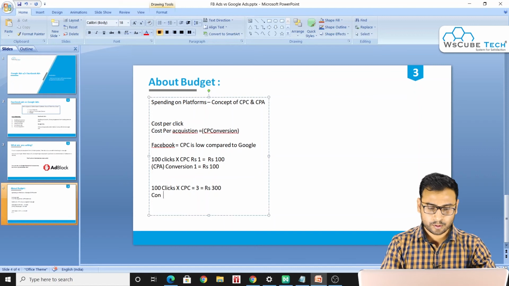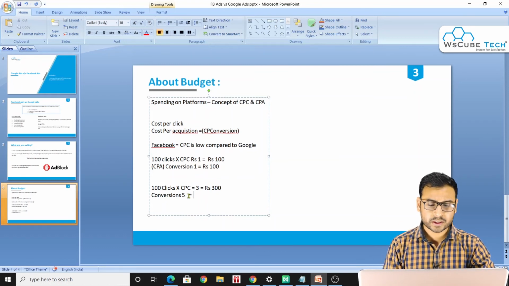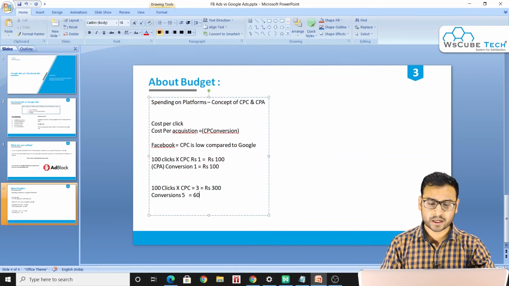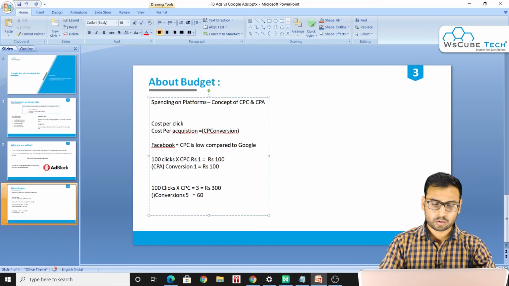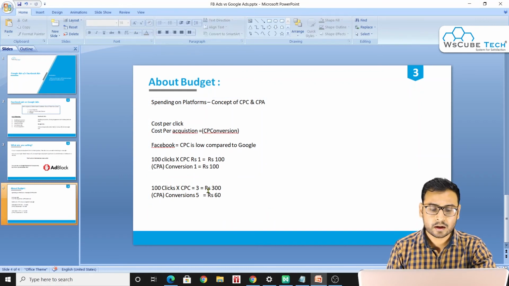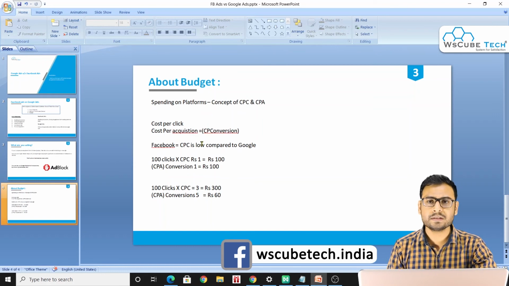So if we assume our conversions this time will not be 1, it will be somewhere around 5. It's just an assumption. Now how much amount are we spending for each conversion? The total amount that we spent is rupees 300. We got 5 conversions. So this time the cost per acquisition, or the amount that we are paying to acquire a single customer, is just rupees 60. So this is way less than what we were getting on Facebook. So this is my experience.